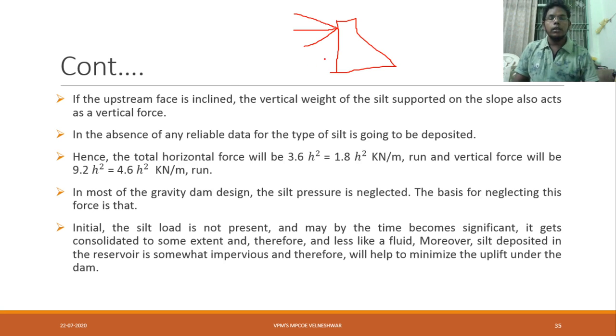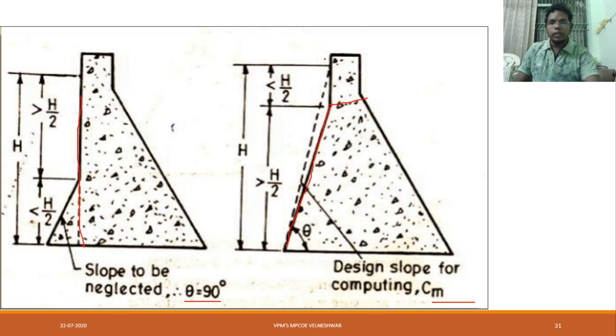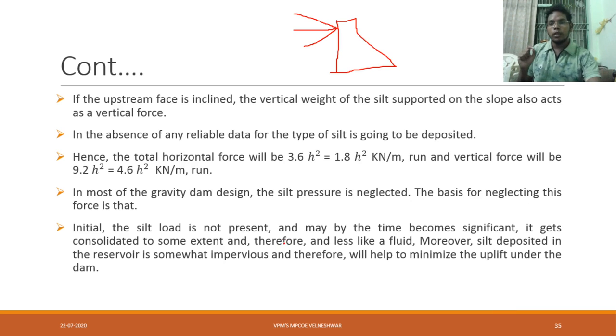What is the meaning here? See here, the upstream face you can see in this image. See how it is there. It is also somehow sloped. Here the silt pressure also will act on the slope. In the absence of any reliable data for the type of silt to be deposited, if you forget to consider seismic forces at this stage, and if you are considering silt pressure also, it will be neglected for us.